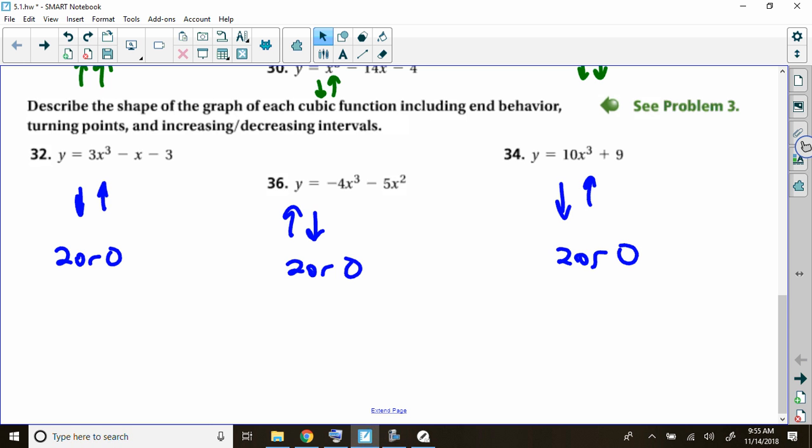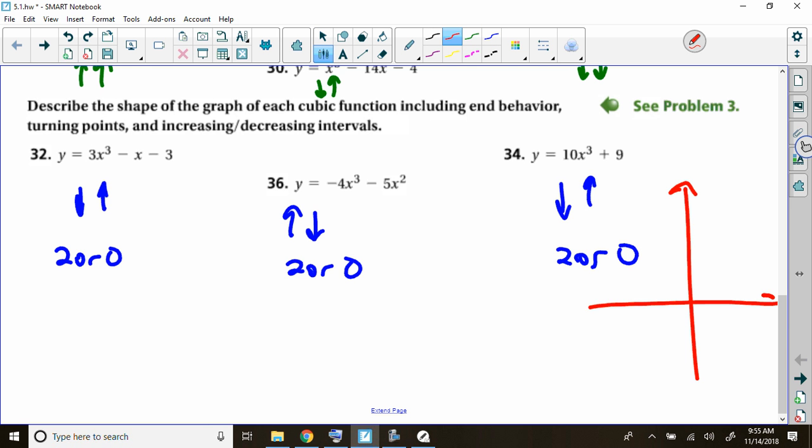And graphing polynomials sometimes is easy, sometimes it's not. 34, it was kind of like the one we saw earlier. 34 is going to be vertically stretched by a factor of 10, and it's translated up 9. 34 is going to look like this. It's going to go whoop. So that one doesn't have any turning points. 32, I couldn't graph that on my own without using a graphing calculator or making a table of values.